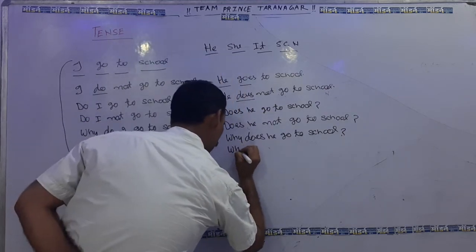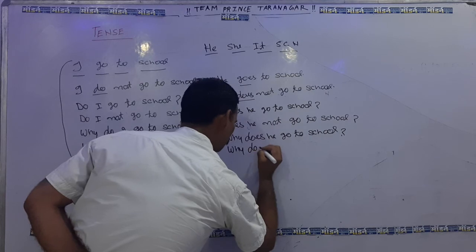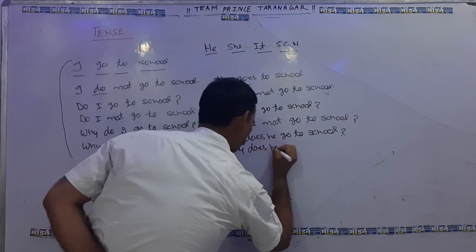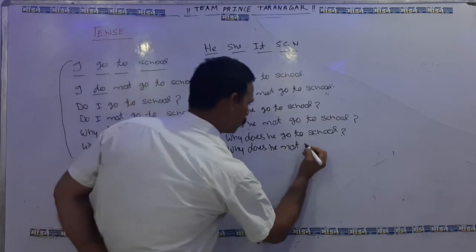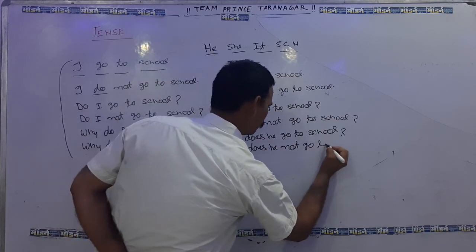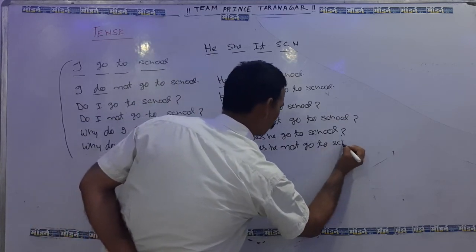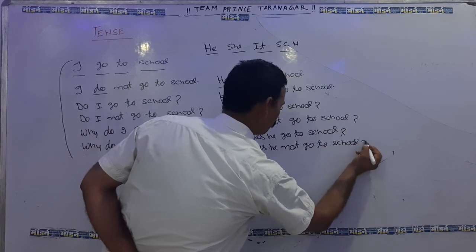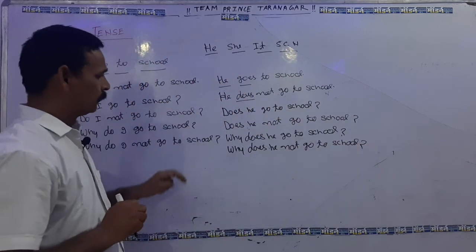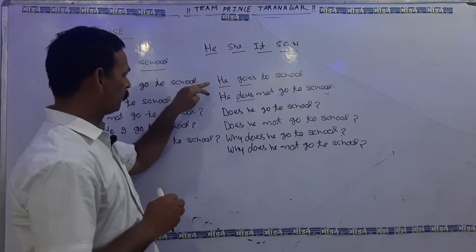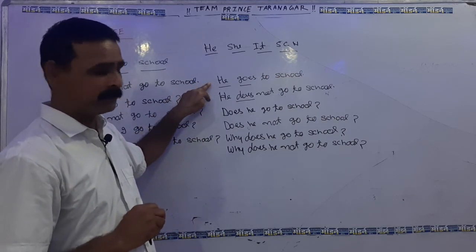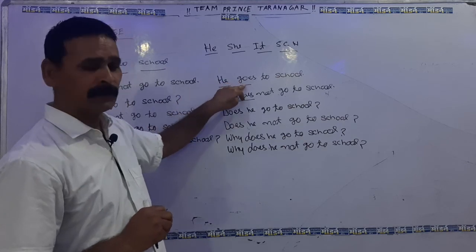WH, why does he not go to school? Why does he not go to school? So dear students, you can see here, whenever the subject is singular, we have to put only the singular verb.